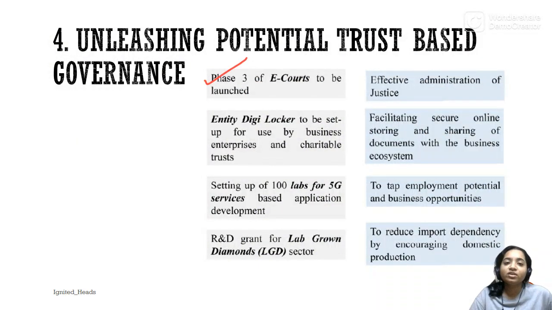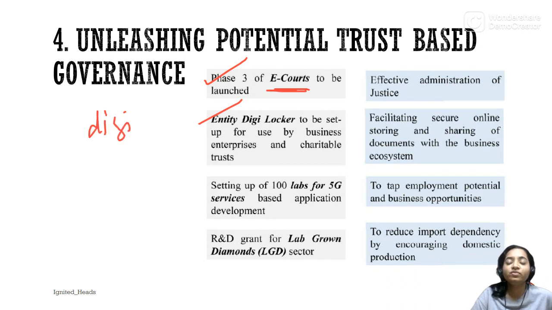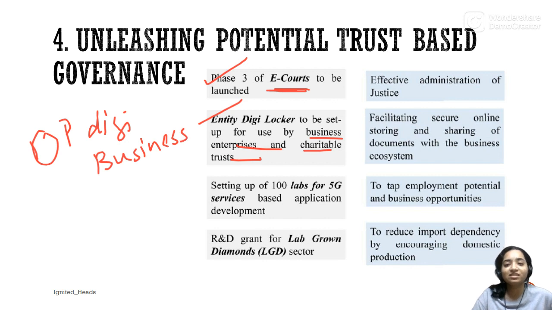Next is the phase 3 of e-courts to be launched. Entity DigiLocker. Till now, DigiLocker was on an individual basis. We could see our own Aadhaar card, our own PAN card documents in DigiLocker, which is one person, one DigiLocker. Now, this DigiLocker entity has been increased to business, enterprise, and charitable trust. You can save your business details, business PAN card, business documents there, and use it as a legal way to